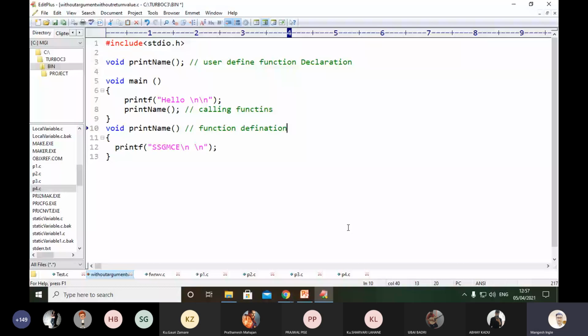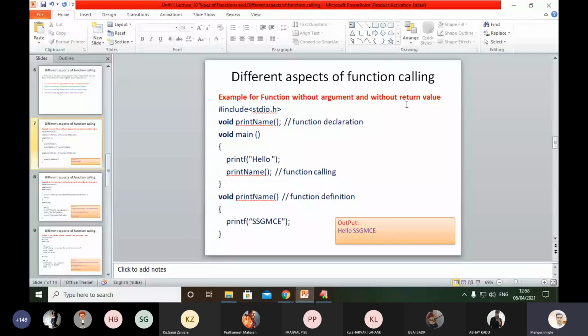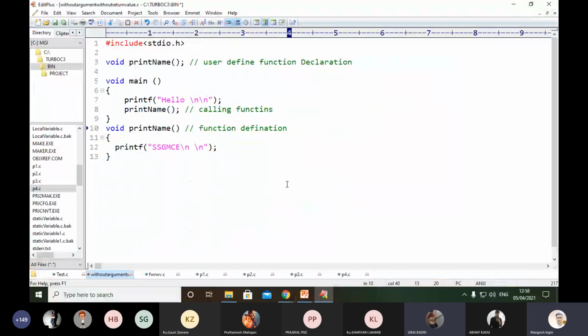With the help of this simple example, the point to remember is that here we are understanding the concept of the function without arguments and without return value. With the help of this example, we are implementing this program without any parameters and without any return value.